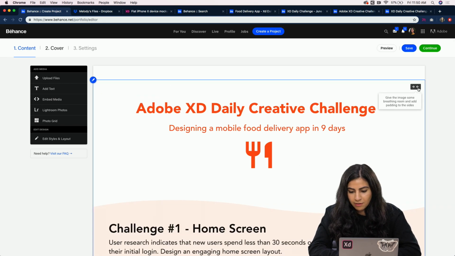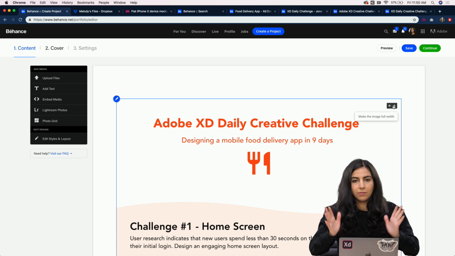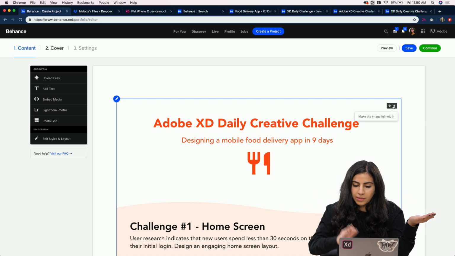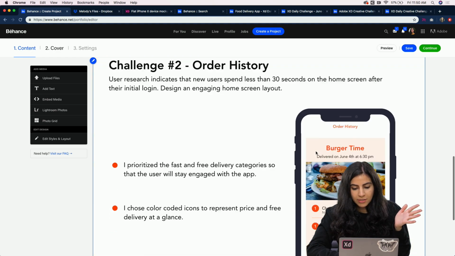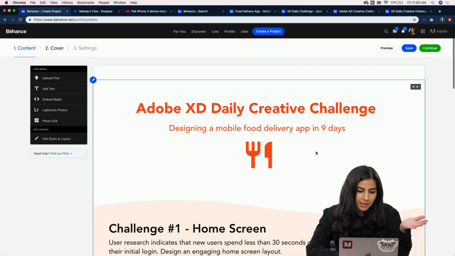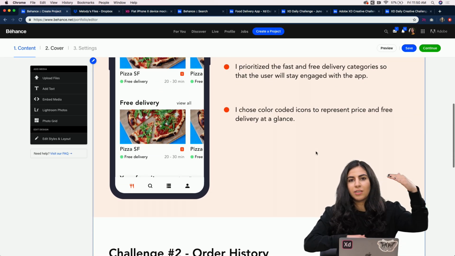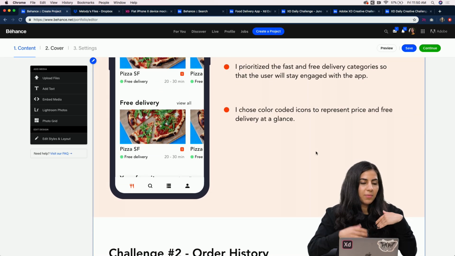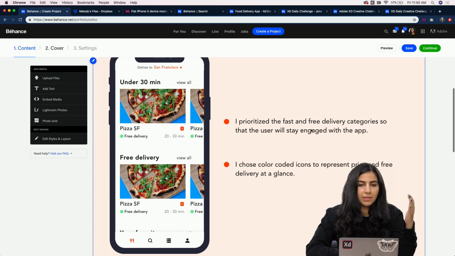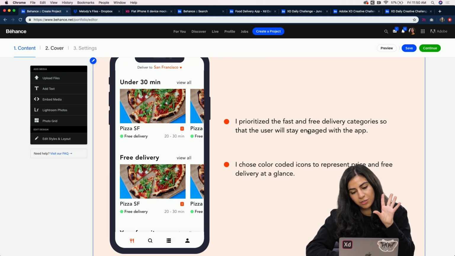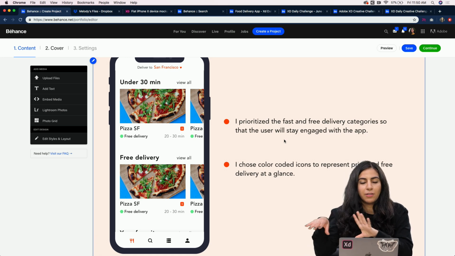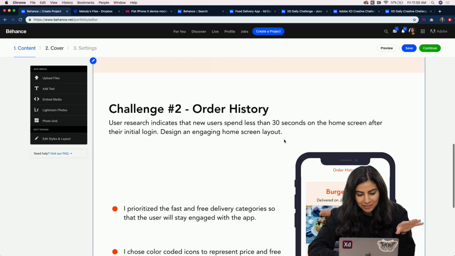And so if you click on these arrows, it'll bring it closer if you don't want it to do the full bleed effect. But if you do, you can just leave it. And so this is kind of what it would look like. And you can make each section as long as you want so people can scroll, but I think it's best to keep it a little bit shorter so they can scroll through quicker, and just do quick snippets of all your design decisions and everything.